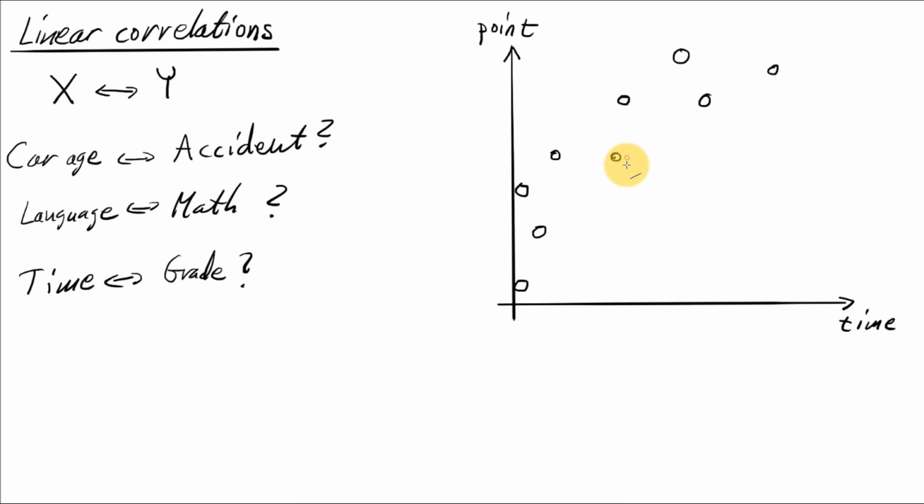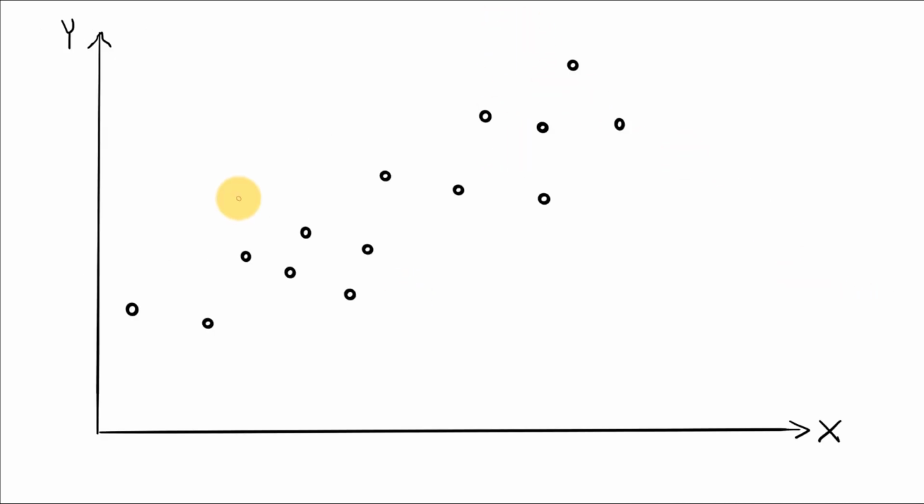So if you have a set of data points here, how can you quantify the correlation between two random variables, in this case time and points? So let's say you have gotten these data points, and you want to quantify the correlation between x and y. Perhaps this is your data point 1, corresponding to x1, y1 coordinates. And here are the coordinates of some point k, xk, yk. Let's say you have n of these points.